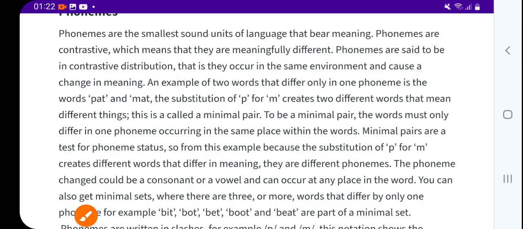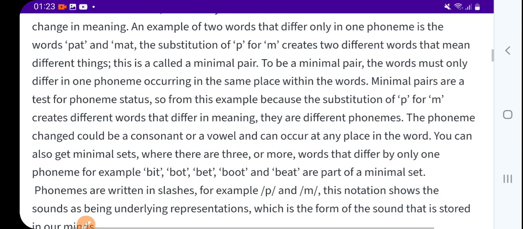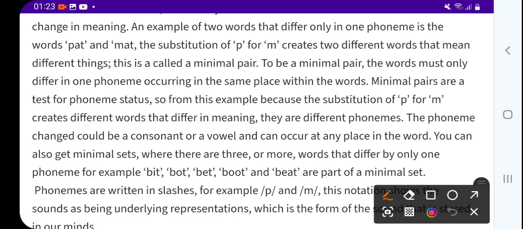Okay, now an example of two words that differ only in one phoneme is the words pet and met, right? These two words differ in only one phoneme, p and m. The substitution of p and m creates two different words that mean different things.